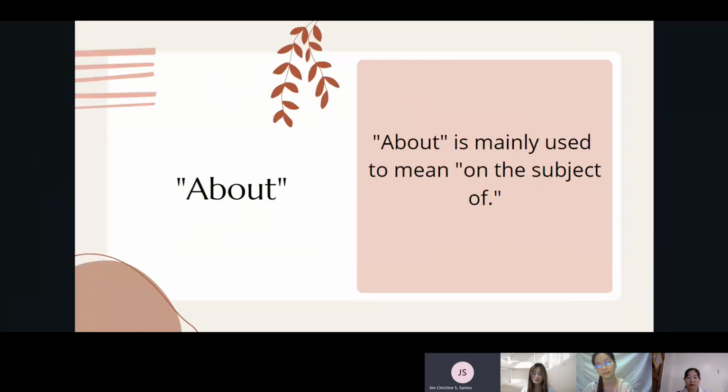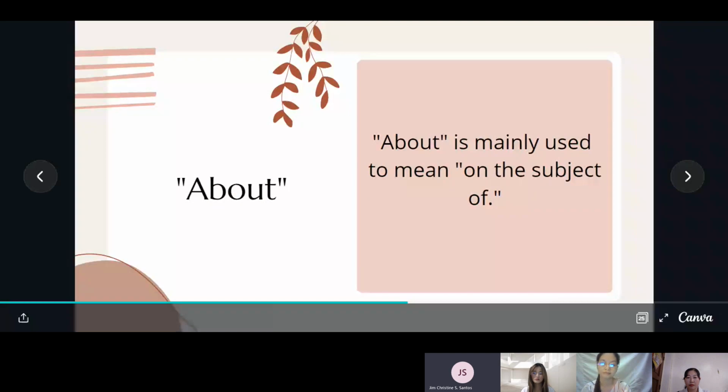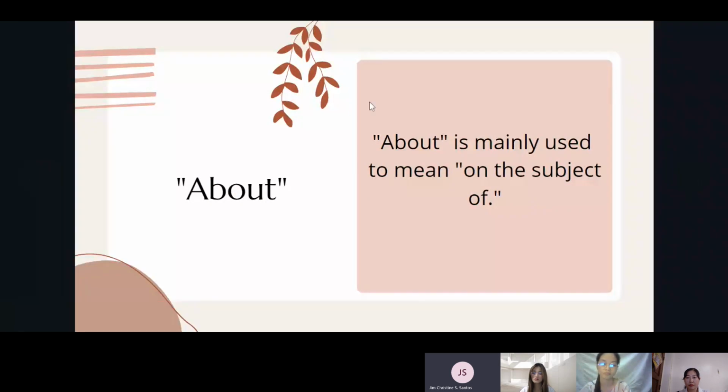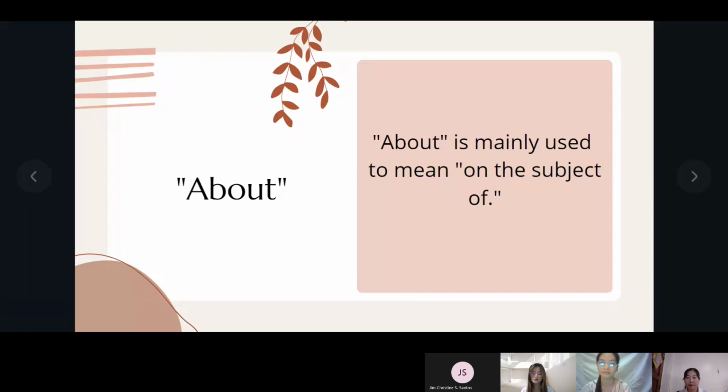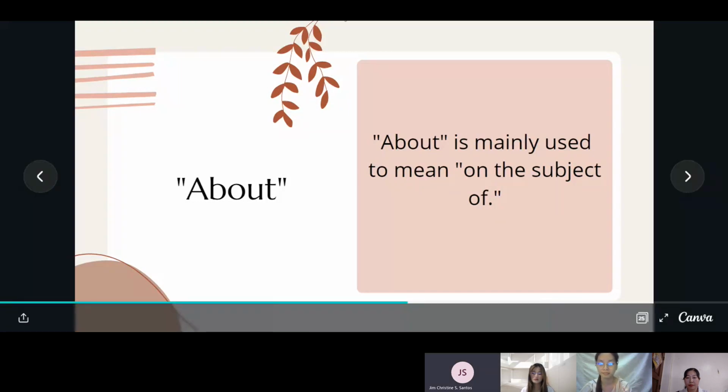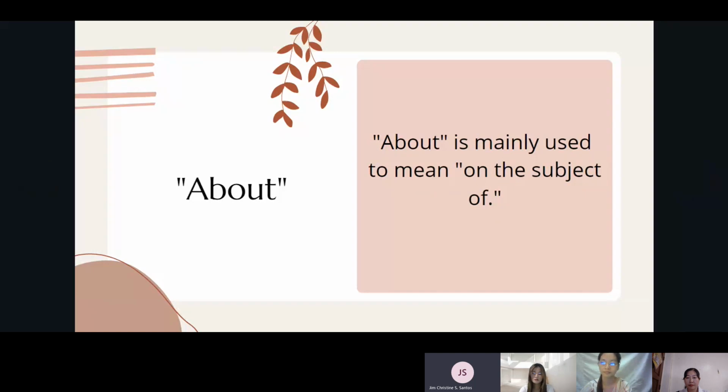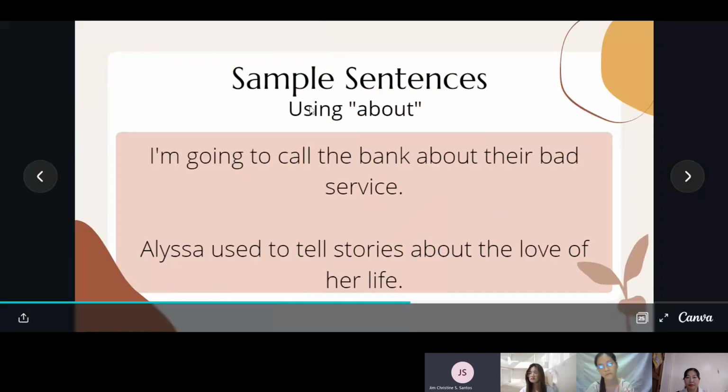The last preposition is about. Can you please read the use of about, Miss Lian? About is mainly used to mean on the subject of. Can you please move on to the next slide to show us the sample sentences?